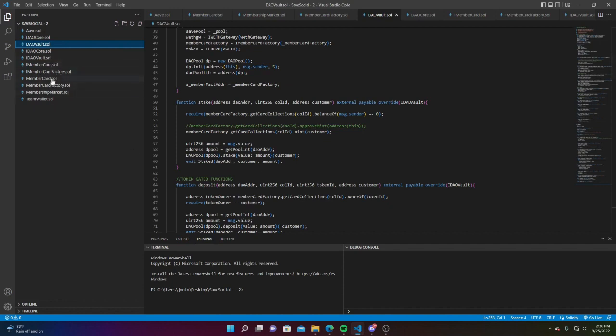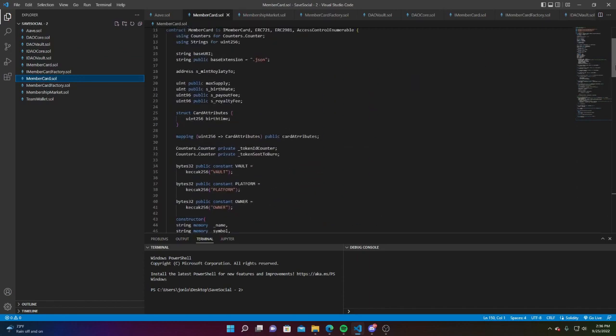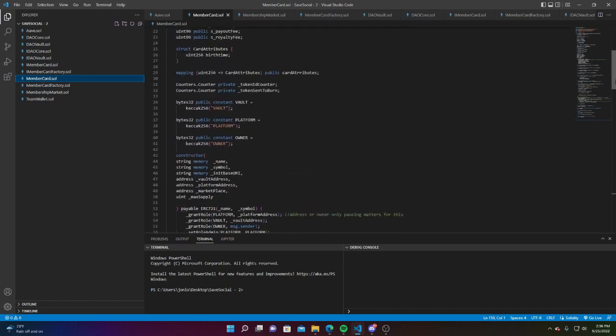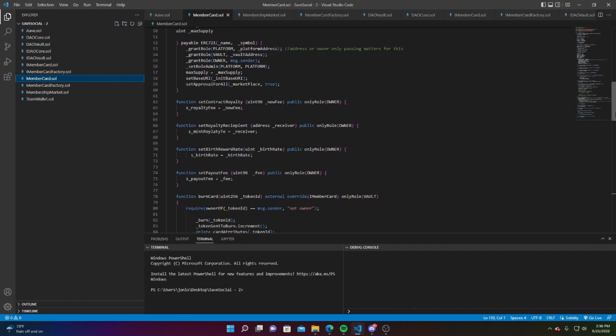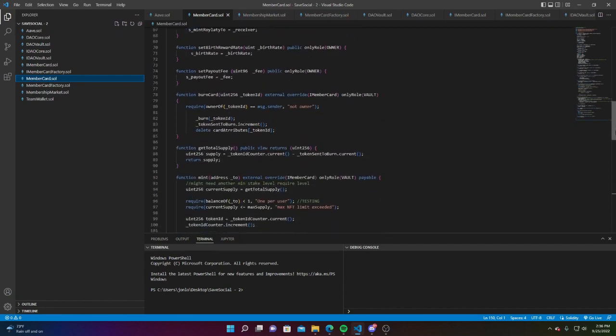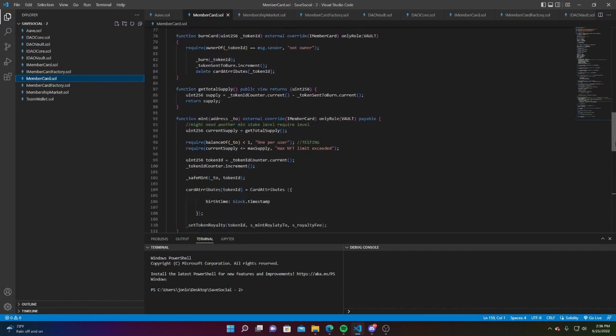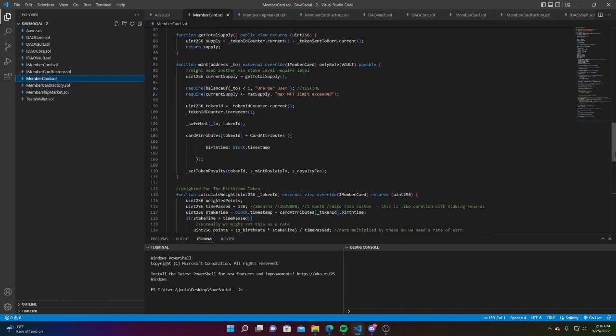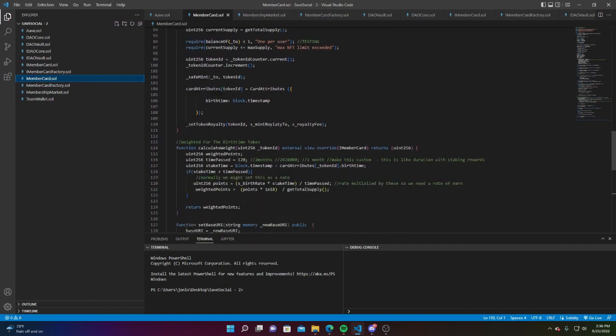If we go down here to our membership card, this is the NFT collectible that you receive if you stake in the DAO. So when you stake in the DAO, you receive this NFT. When you unstake, the NFT is burned. Now, what happens here is kind of interesting: the longer you're staked, we calculate the weight of your token. So when you engage in the DAO, you'll have a higher vote based on how long you've been staking in the DAO.